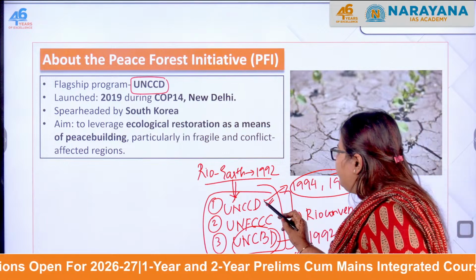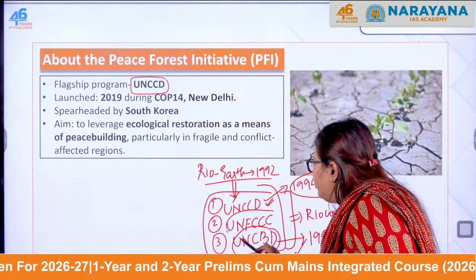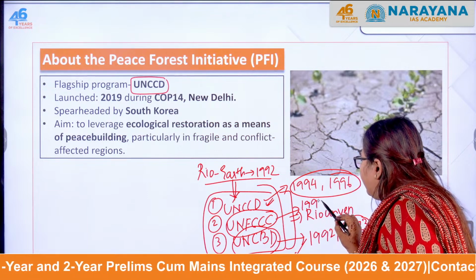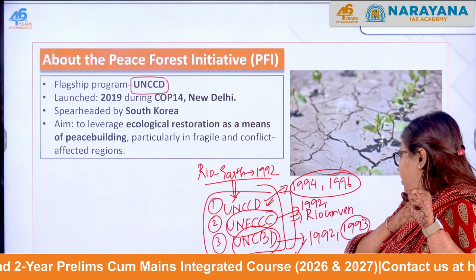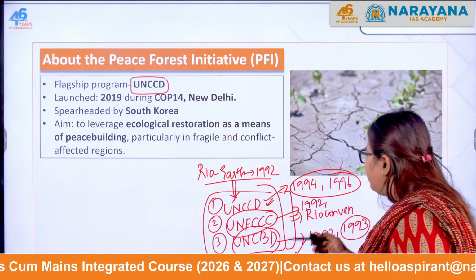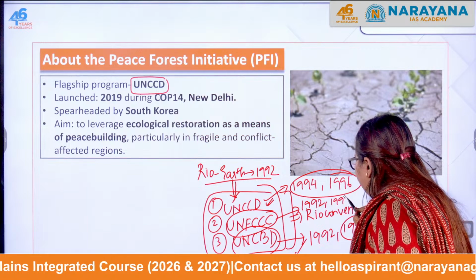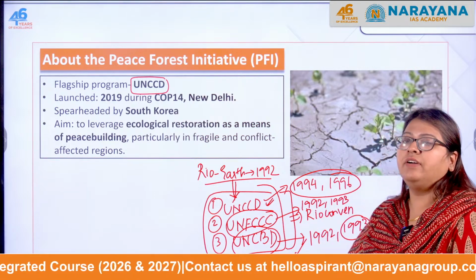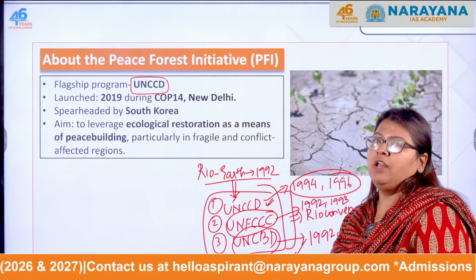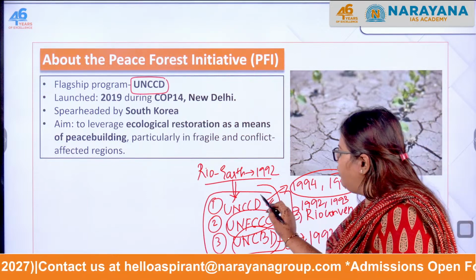Then the next one was UNFCCC. India signed it in 1992, I'm sorry, India signed it in the year 1992 and ratified it in the year 1993. So these were all the Rio Conventions for the conservation of the environment. One such is UNCCD.